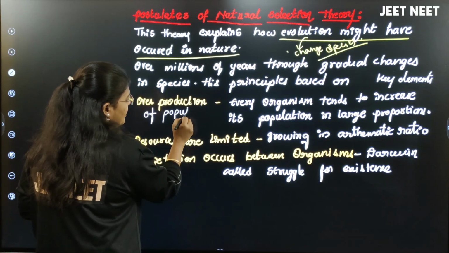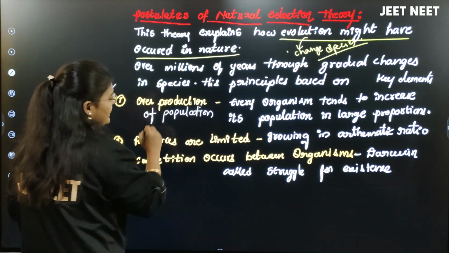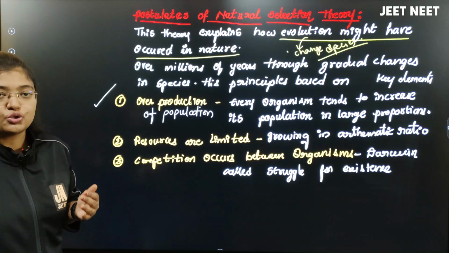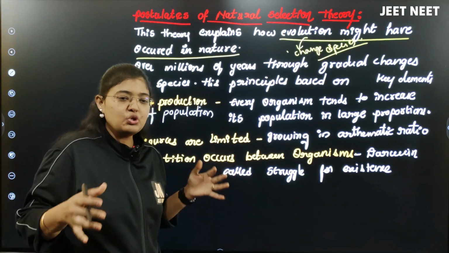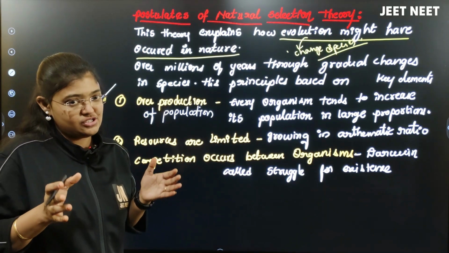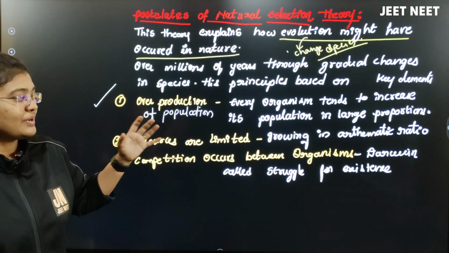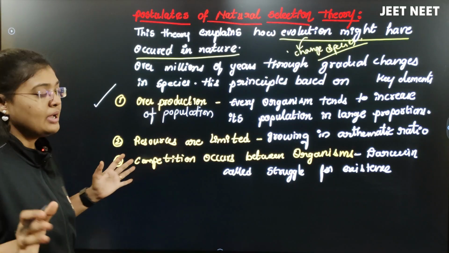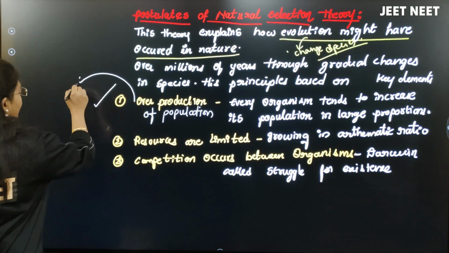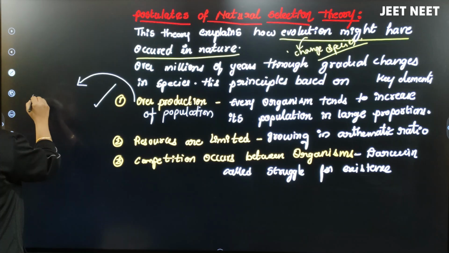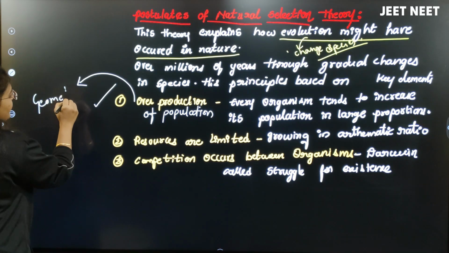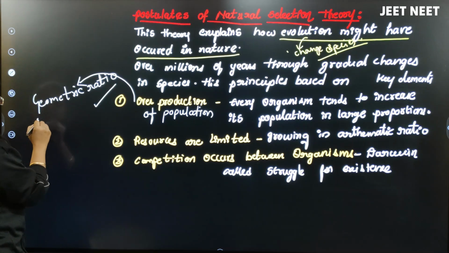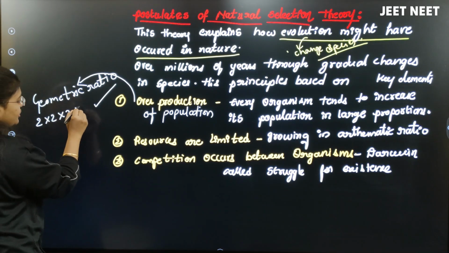It means, as Darwin told, every organism present on this earth wants to increase its number into a large population. Every organism is increasing its number in a geometric ratio. I hope you have an idea that a geometric ratio means the population increases 2 into 2, 2 into 2, in that way.